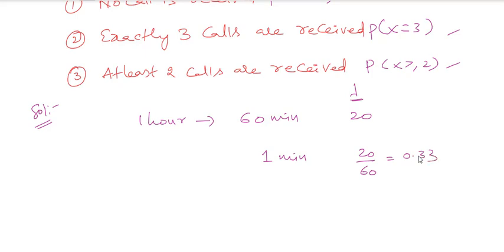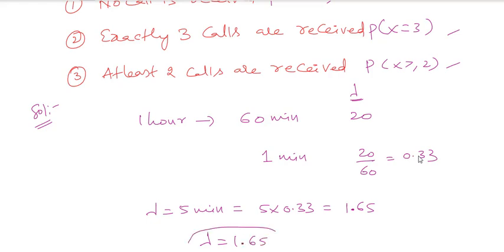But they are asking for lambda per a period of 5 minutes, so 5 into 0.33, which is 1.65. So my lambda value will be 1.65.